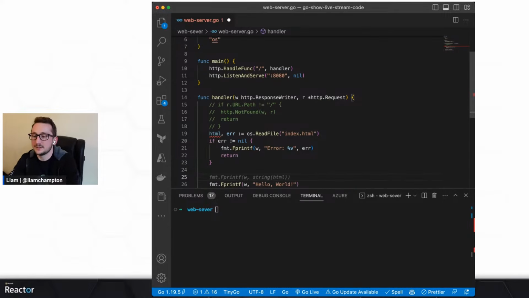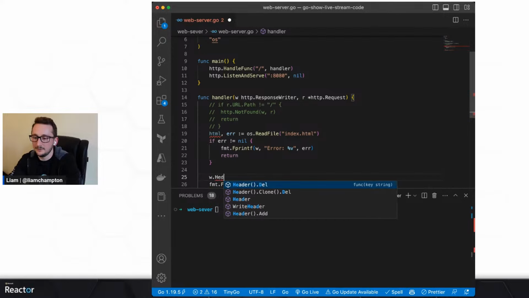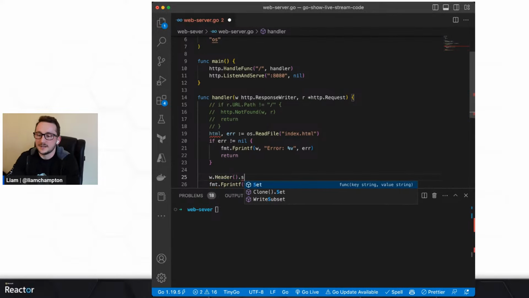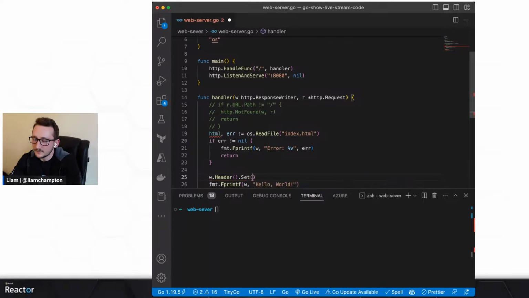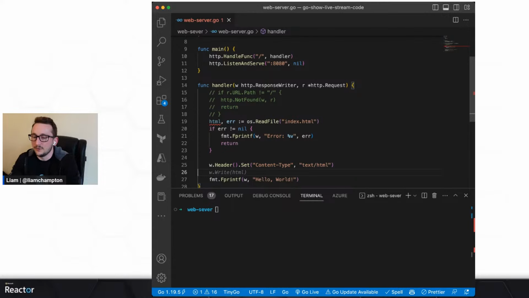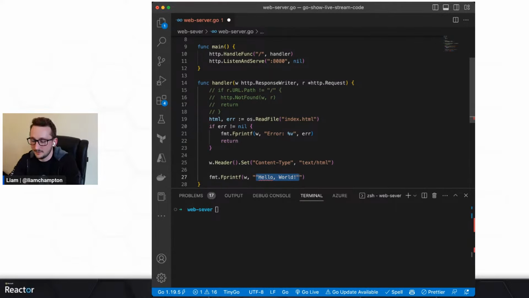Before we do that, let's set the content headers, because we want to tell the request exactly what it's going to expect in its header. We can do that with w.Header, and we're going to set that to Content-Type, it needs to be capitalized, exactly this: text/html. It makes it a lot easier with Copilot. Now, hopefully, what we need to do on the return is one thing. We're going to leave it with the w, which is the response writer, and then we're going to say %s, and that's going to return, I think it's string in Go, HTML.